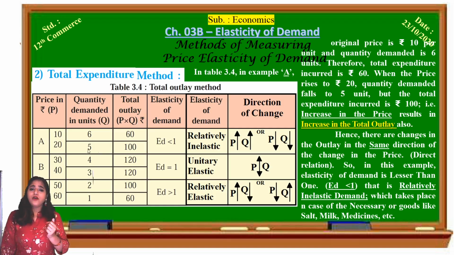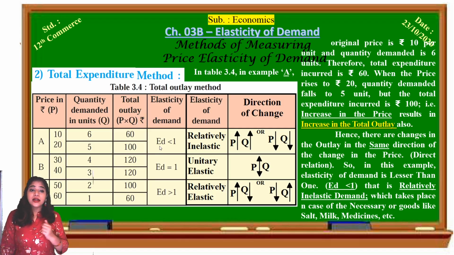You should remember, in your book there is a printing mistake given over here. It has been shown elasticity of demand greater than 1, but actually it should be elasticity of demand lesser than 1 for a commodity.